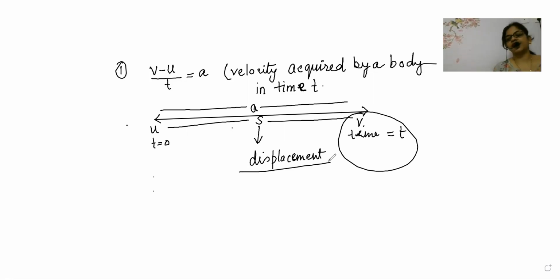Displacement is exactly covered here. Velocity acquired by a body in time t, displacement is exactly covered, time is exactly there. So now, beta, what we need here, sure.